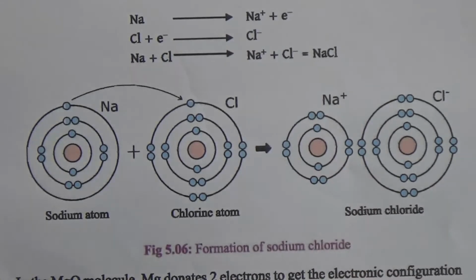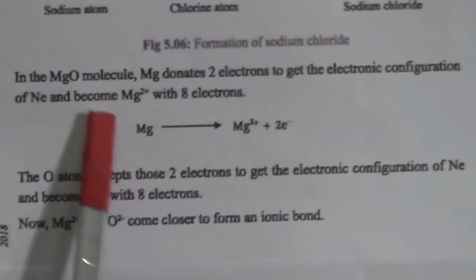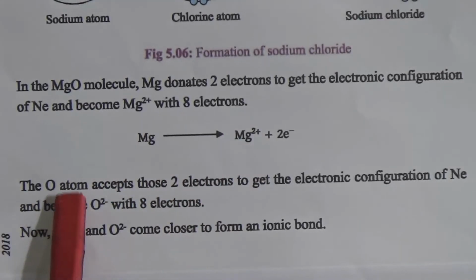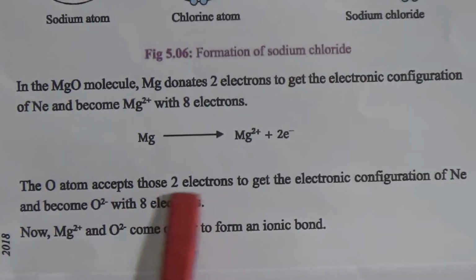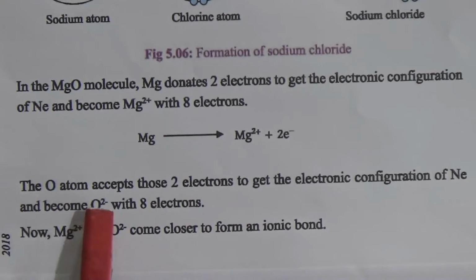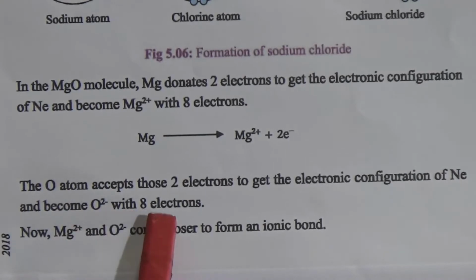In the magnesium oxide molecule, magnesium donates 2 electrons to get the electronic configuration of neon and becomes a magnesium ion with 8 electrons, and the oxygen atom accepts those 2 electrons and gets the electronic configuration of neon and becomes an oxygen anion with 8 electrons.